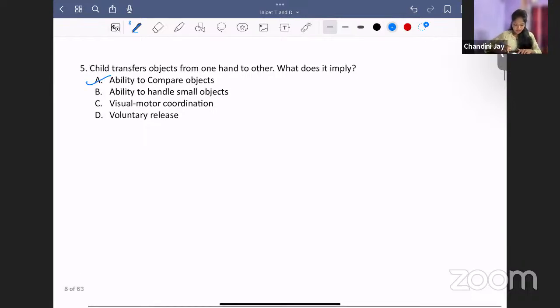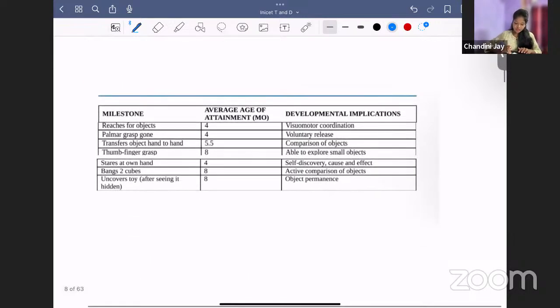Now let us see a few milestones and their developmental implications. Okay, now, reaches for objects. When does a child reach for objects? By 4 months of age, the child will start reaching for objects. So it means visuomotor coordination. The child is able to see something and is trying to reach for it. So there is visuomotor coordination.